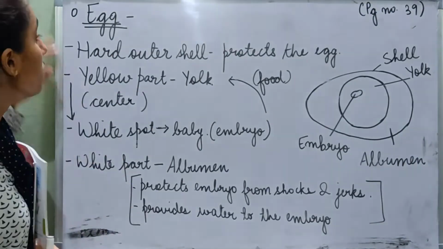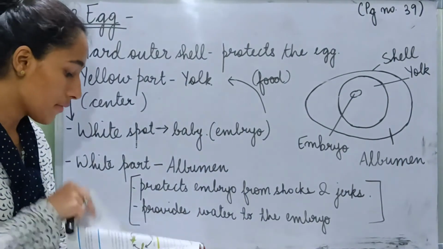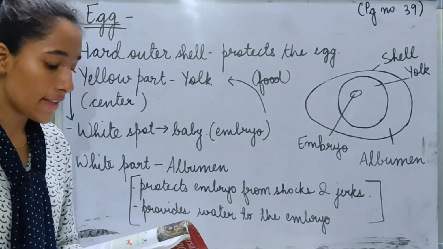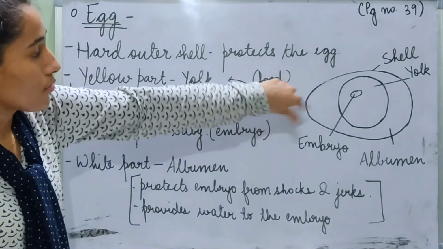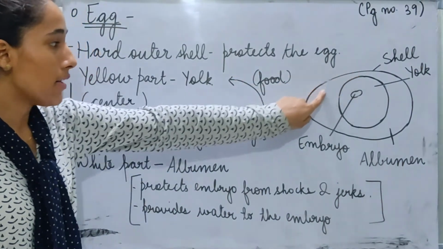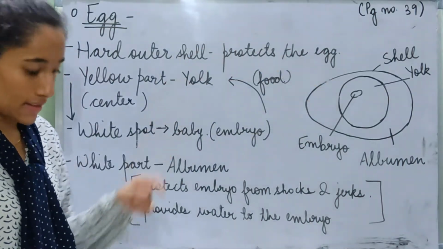Now we will learn about the egg of a bird. Let's come to the second paragraph and read it. The hard outer shell protects the egg. This outer lining is the shell. It is hard and it protects the egg.